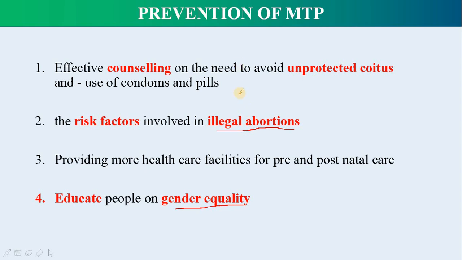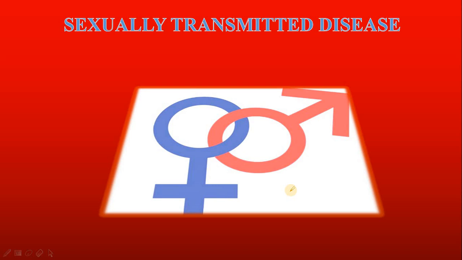So these are some of the points to be remembered to prevent pregnancy. I hope MTP is clear. Next, moving on to sexually transmitted diseases. Now, the term itself says sexually transmitted diseases, the diseases transmitted through sexual intercourse.